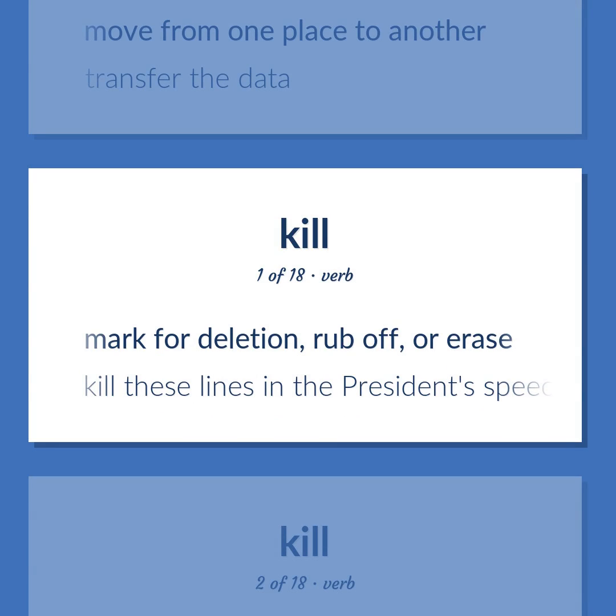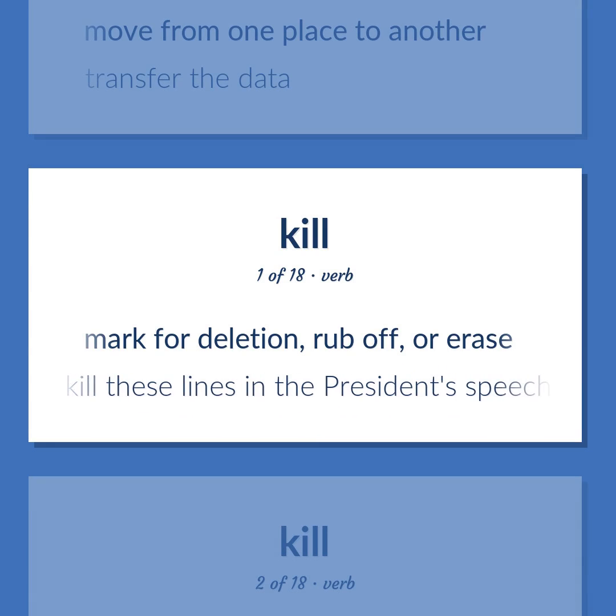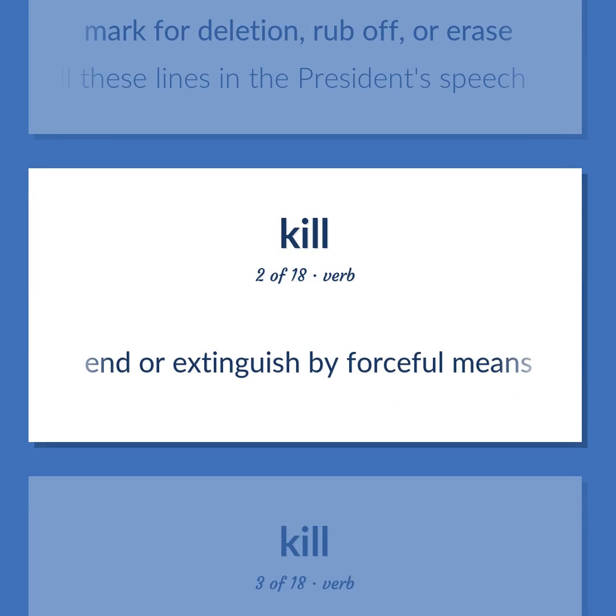Mark for deletion, rub off, or erase. Kill these lines in the president's speech. End or extinguish by forceful means.